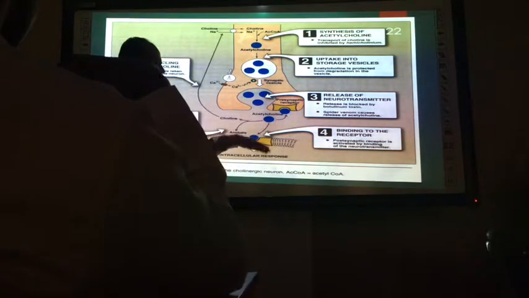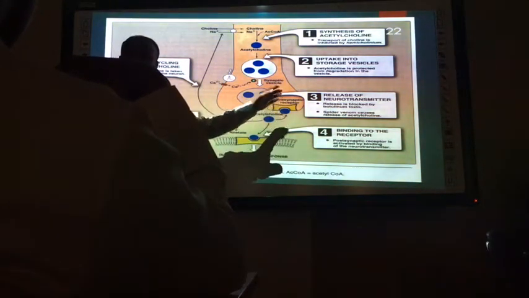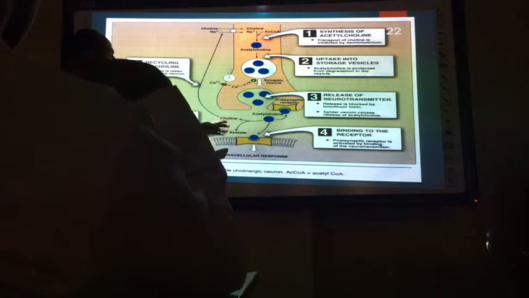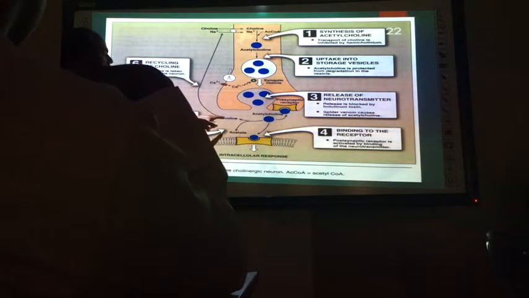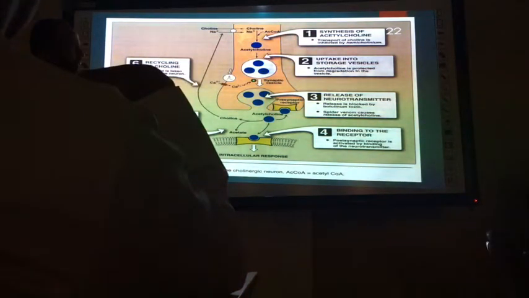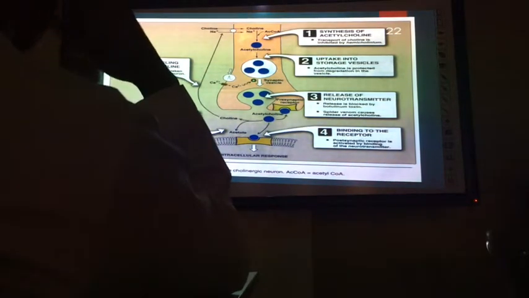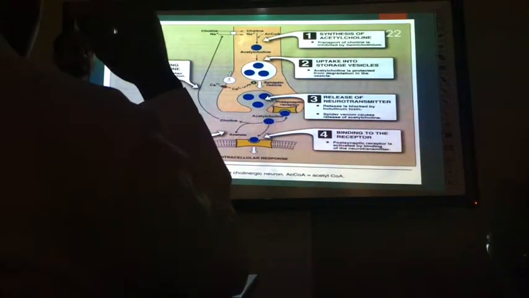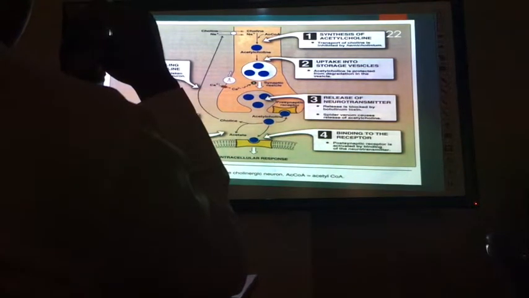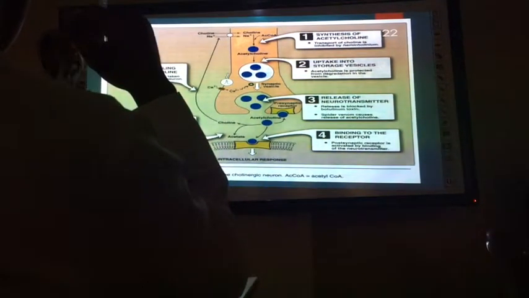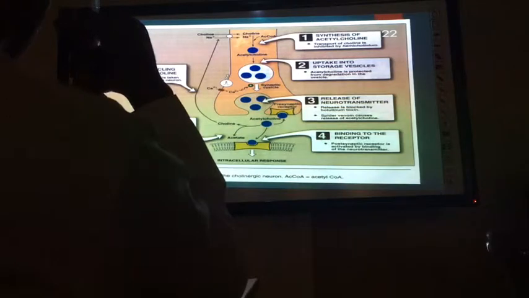Then it binds to its receptor, which may be a presynaptic, autoregulatory receptor. Then it is degraded by its enzyme, acetylcholinesterase. It breaks into choline and acetate. Again it is recycled. Choline acetyltransferase makes choline and acetyl combine. Acetylcholinesterase is the enzyme that breaks it. The esterase is specific for the ester group, which here is the acetyl group. It will break it, it is recycled again, and this process continues.